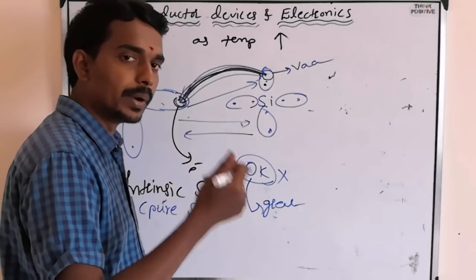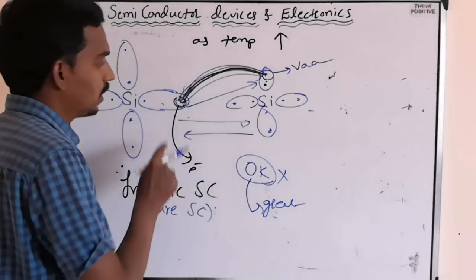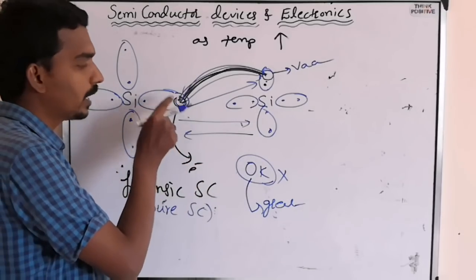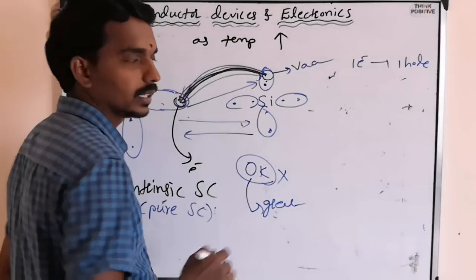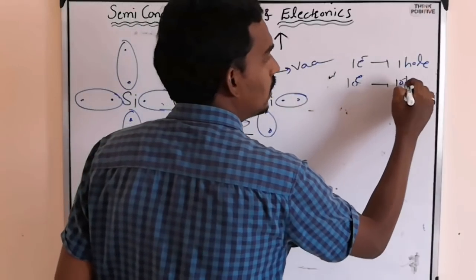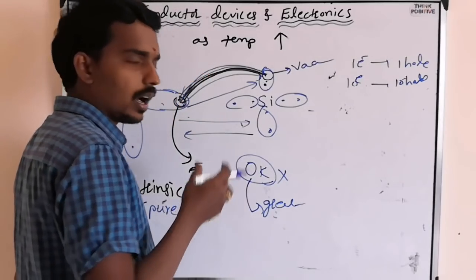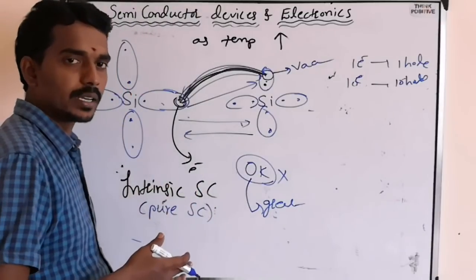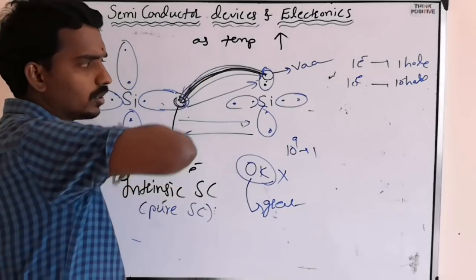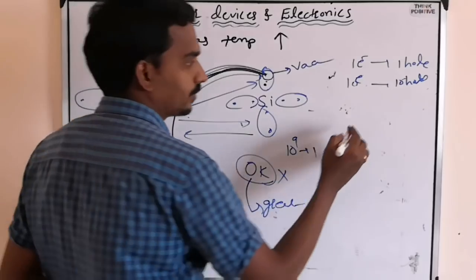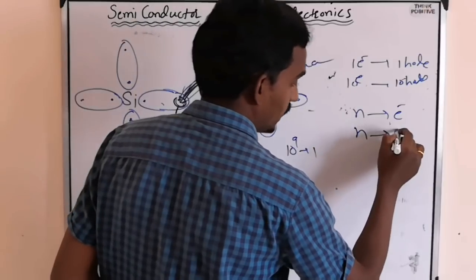A few bonds break, a few electrons become free. Like one electron becomes free, one vacancy is created. So one electron, then one hole. Ten electrons, then ten equivalent holes. That means, suppose out of some number of atoms, like I said, out of 10 power 9, one will come. Like that, if there are n electrons, then how many holes will there be? N.